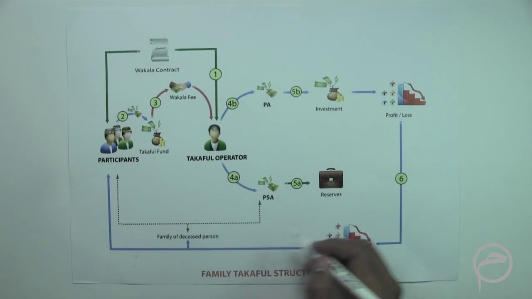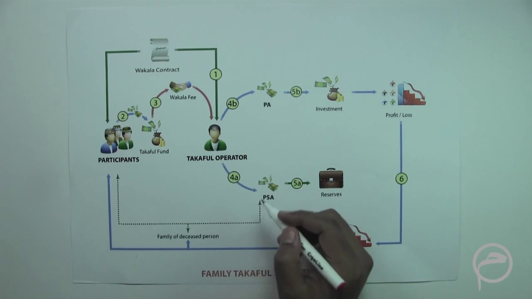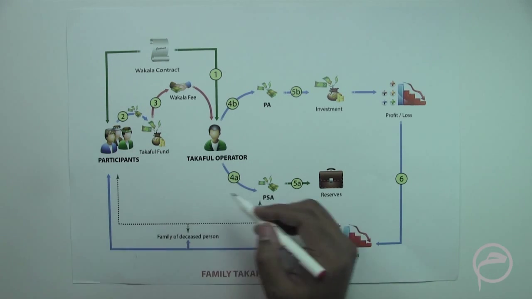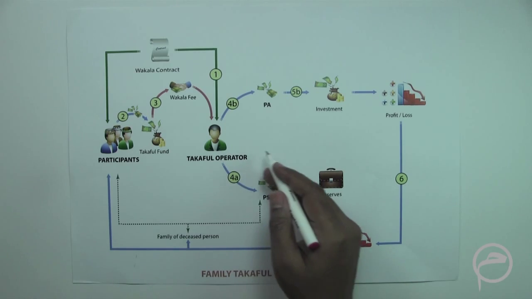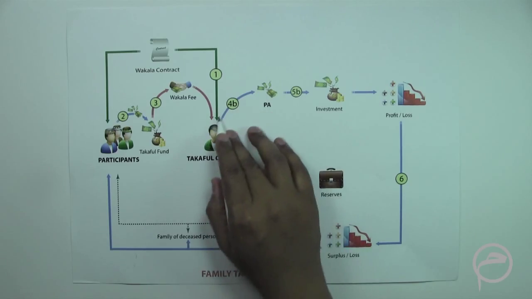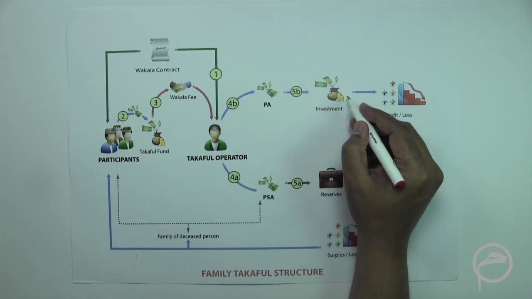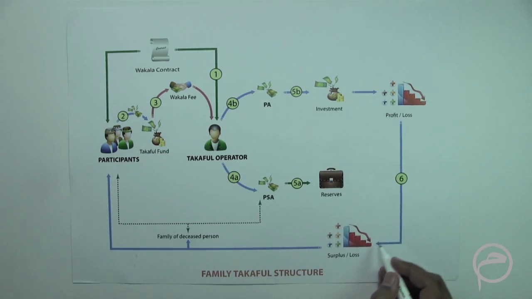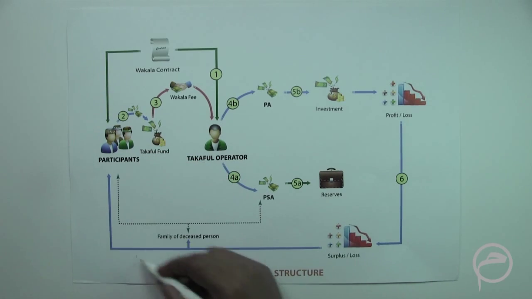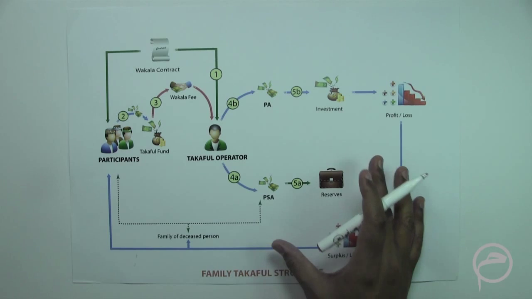So in this case, if this is a product based on life, and any participant dies, then the claims would be made and the family of the deceased person would be paid from the account here. And then a portion, as we have discussed earlier, would also be invested in Sharia compliant businesses, and whatever profits are generated from these investments are paid back to the participants. Right, so this is in brief how a family Takaful product would work.